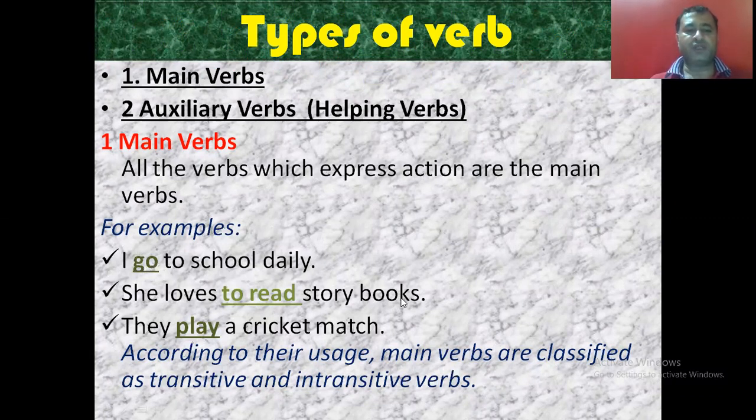She loves to read storybooks, so what does she like to do with storybooks? To read. So here, what is the action? Read. So this "to read" is the main verb. They play a cricket match. Again, some action is being shown here by them. That is, they like to play, they play. So this play is the verb.